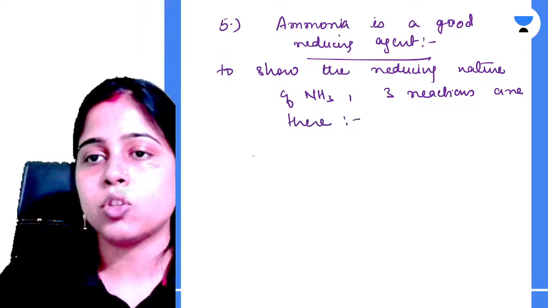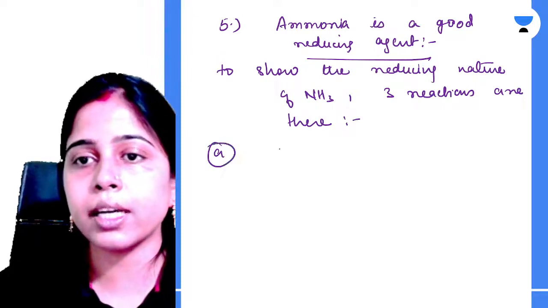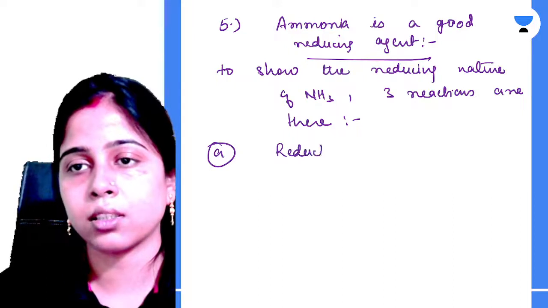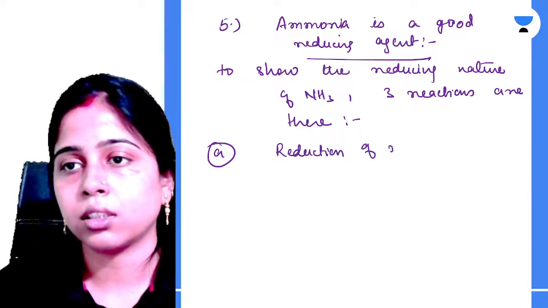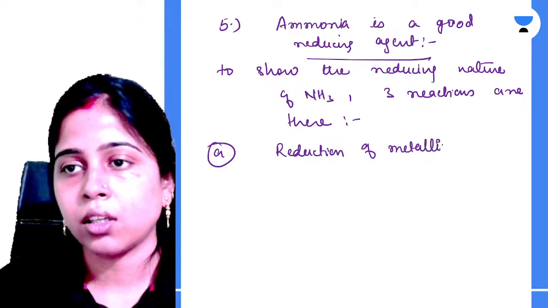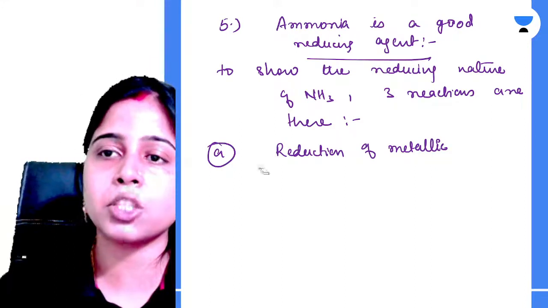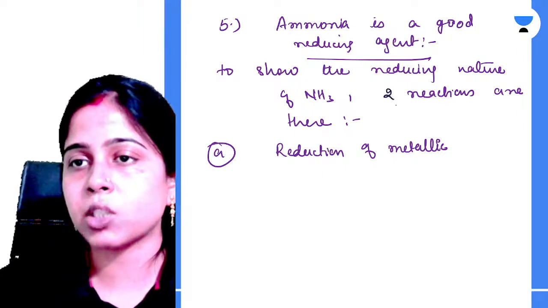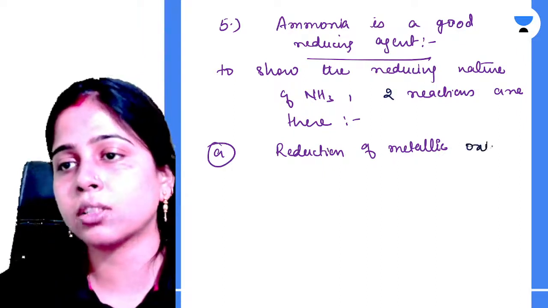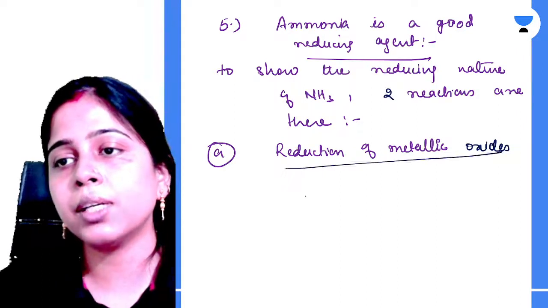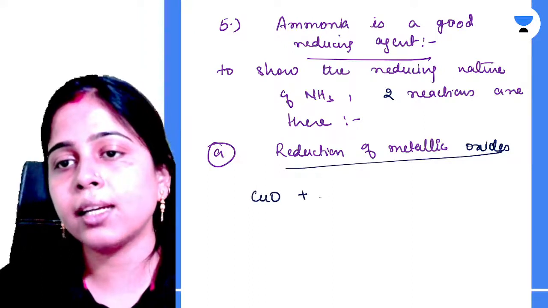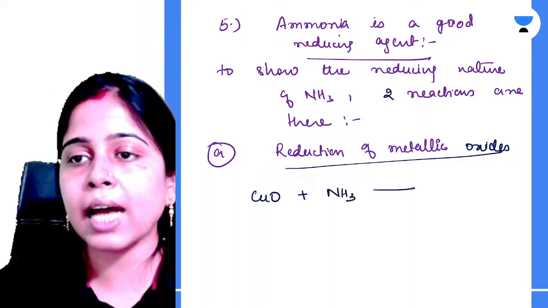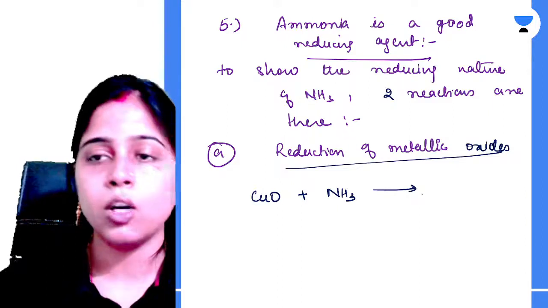Clear? So first is your reduction of metallic oxides. Two reactions are there: reduction of metallic oxides. For example, if you take copper oxide and if you pass ammonia gas through this copper oxide, what happens?